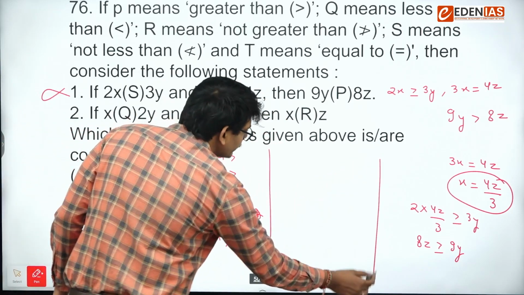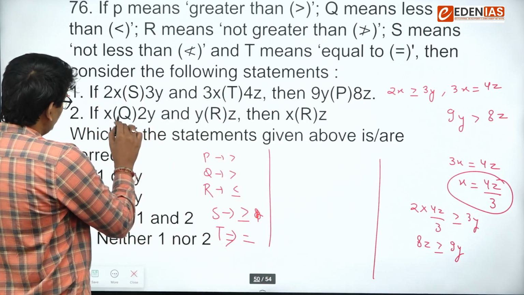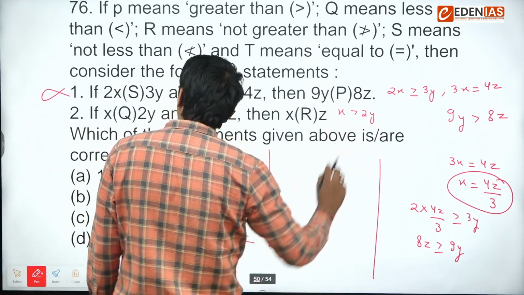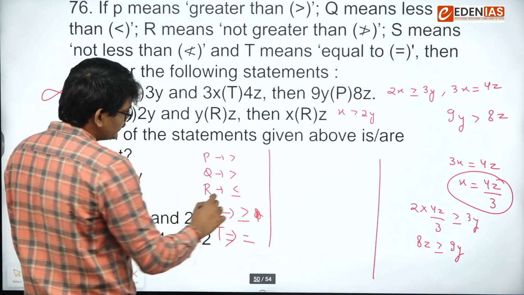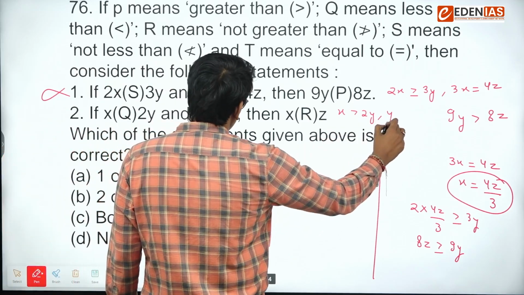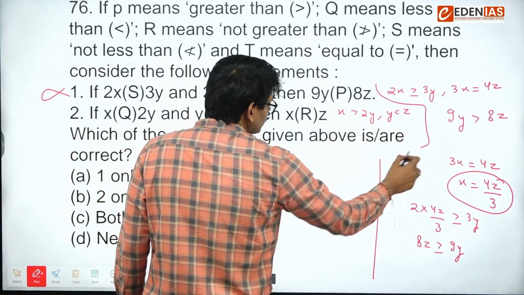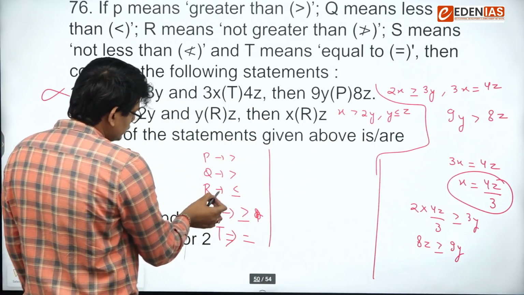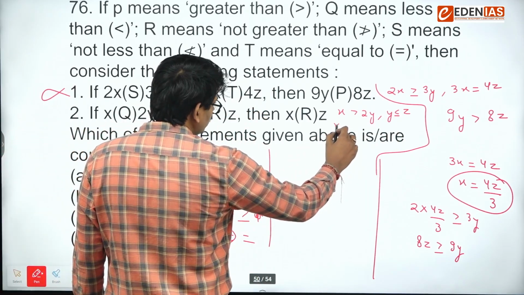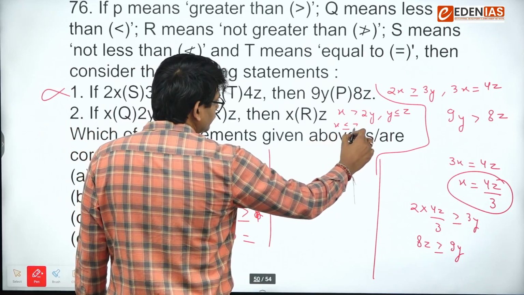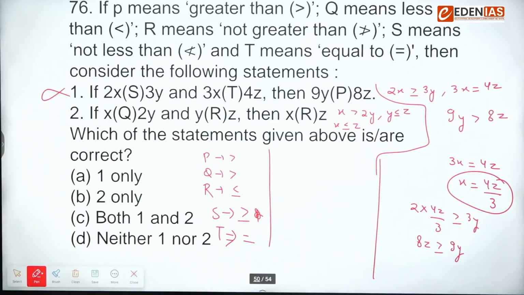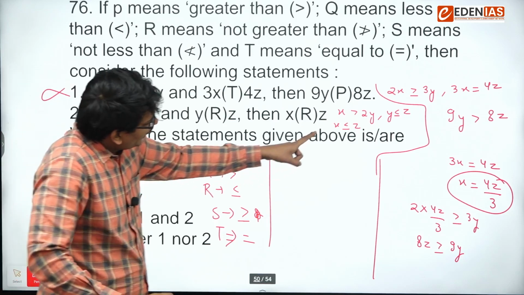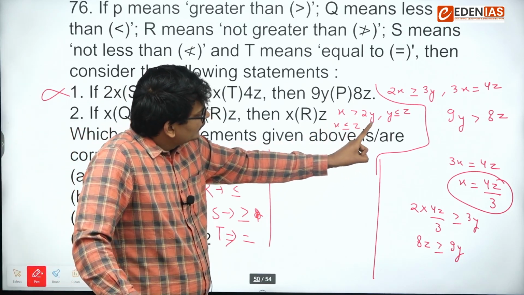Next, statement 2. x is greater than 2y, sorry. y is less than or equal to z, and we have to prove x is less than or equal to z. So if you see again, here x is greater than y.